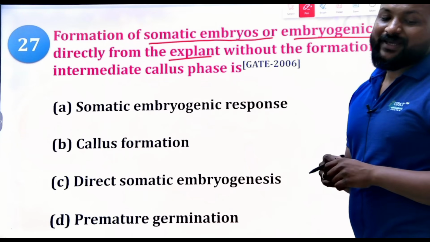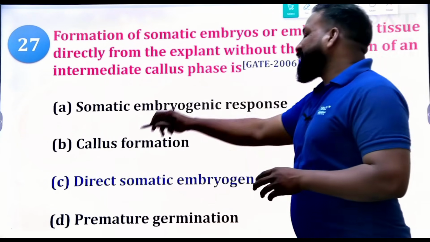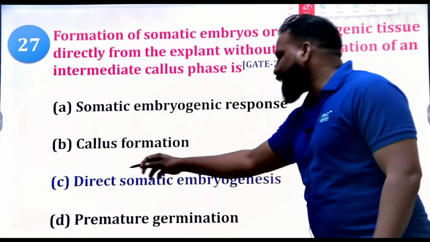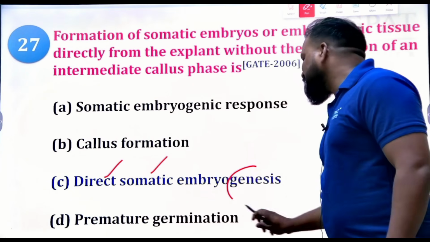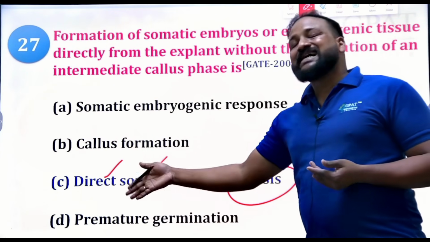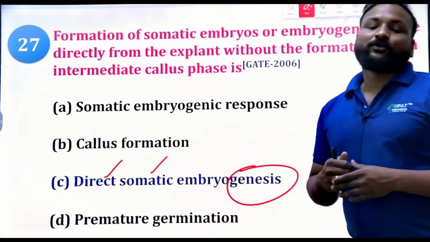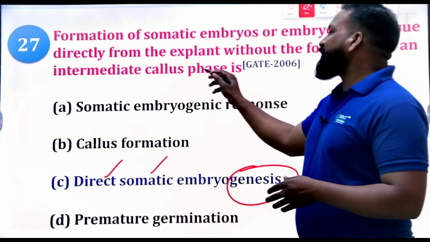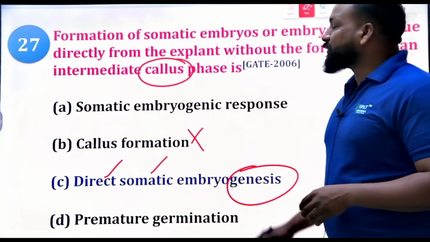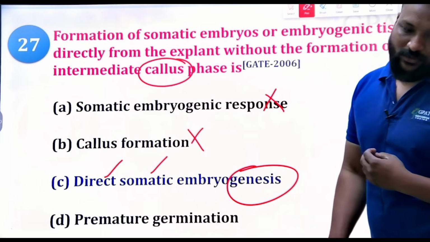The name itself tells you, direct somatic embryogenesis. Genesis means production or creation. Here there is no callus, that's why it is known as direct somatic embryogenesis. So this option will be wrong. It is not a response, it is a process, and it is not premature germination.